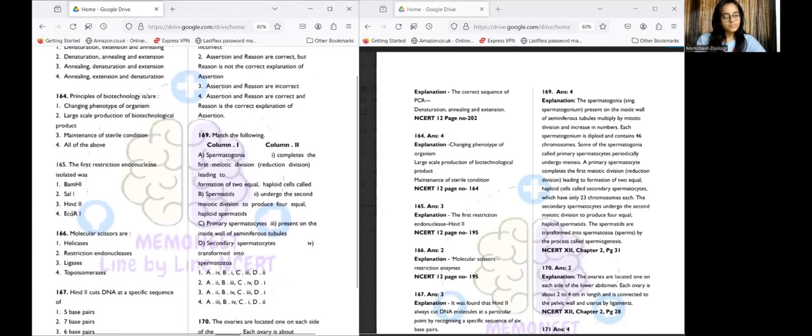Now for question number 166: molecular scissors are what? Basically, all of these are just basic NCERT lines, which everyone should know. The statements in this paper are not very concept-based. They are more like you should know the exact thing that's present in the textbook.